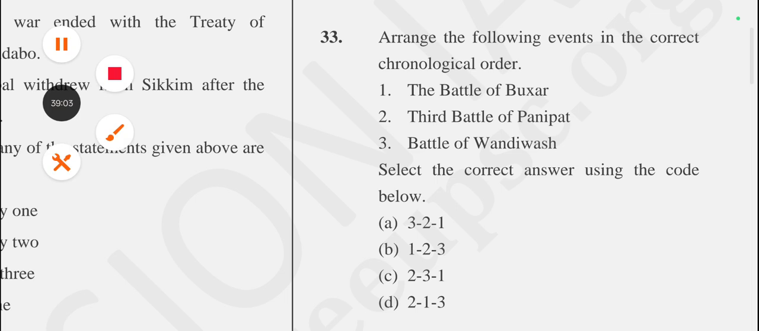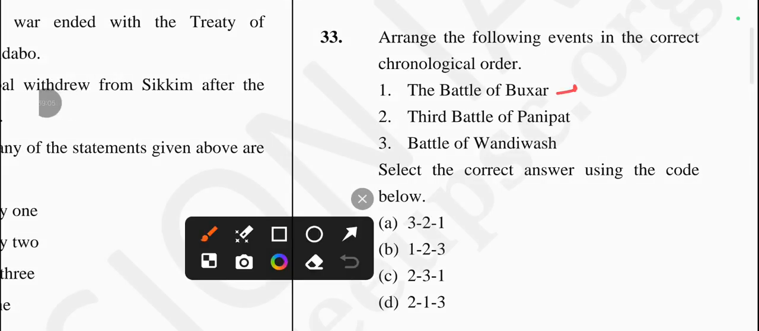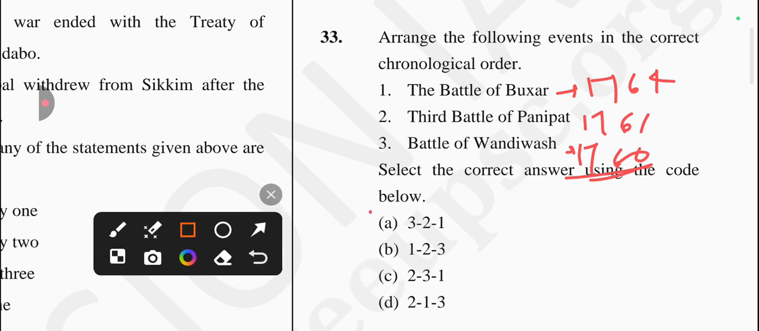So first one is Battle of Buxar. Battle of Buxar कब हुआ था? 1764. Another one is third Battle of Panipat 1761, and another one is Battle of Wandiwash was in 1760. Okay, 1760. So according to this one, which one is correct? क्या हो जाएगा? So 3 2 1. Option number A is the correct one, which is 3 2 1 is the correct chronological order.